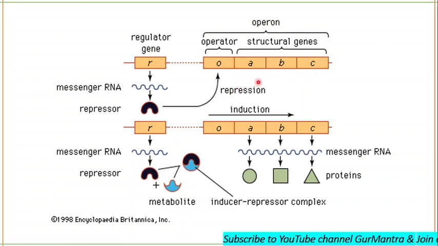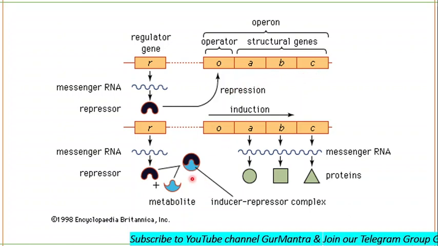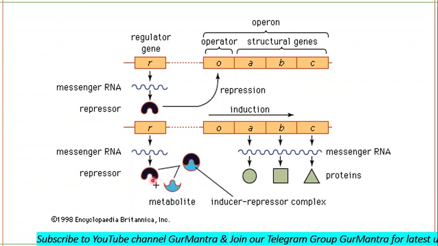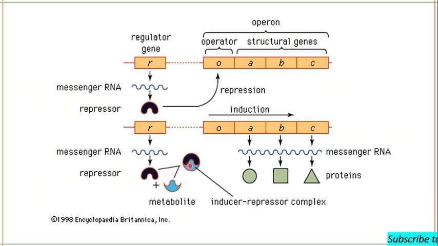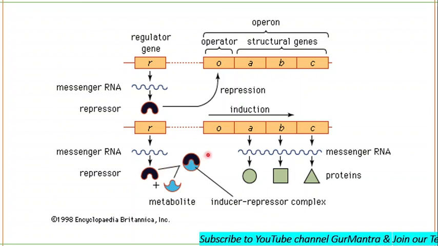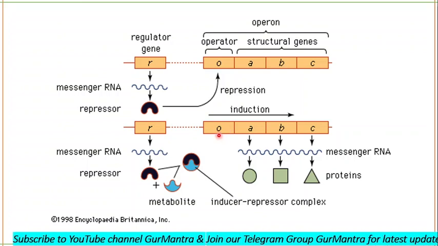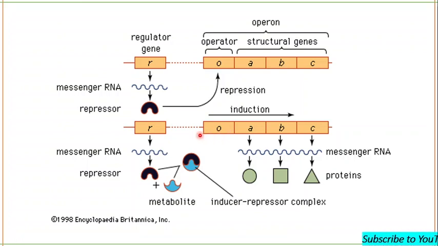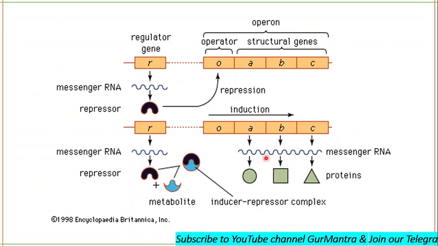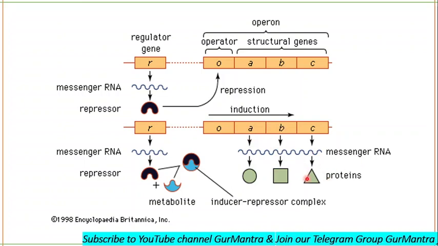This is repression. And in case the inducer is present, there will be the formation of an inducer-repressor complex, and hence the repressor would not be able to bind to the operator region, and now the RNA polymerase will bind to the promoter and normal transcription will occur, and we will get the product of our structural genes as well.